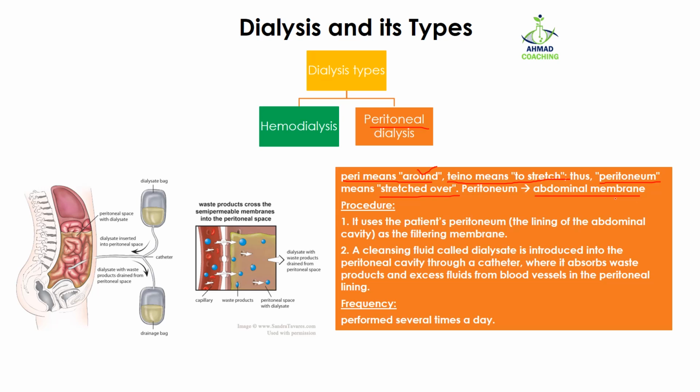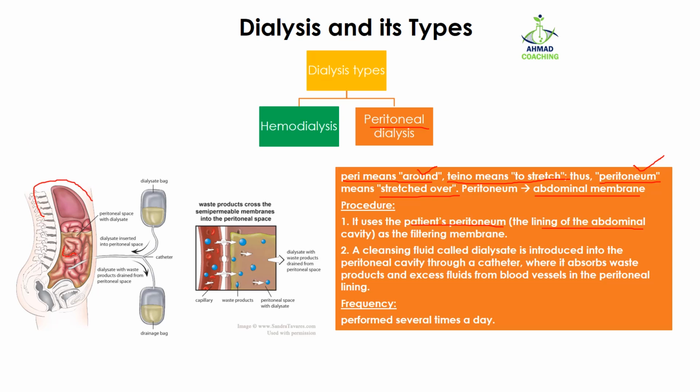In case of peritoneal dialysis, the peritoneum or abdominal membrane is used to filter out the waste products. The procedure uses the patient's peritoneum, which is the lining of the abdominal cavity, which we know is the membrane. So here in this case, you can see this is the abdominal part of the patient.